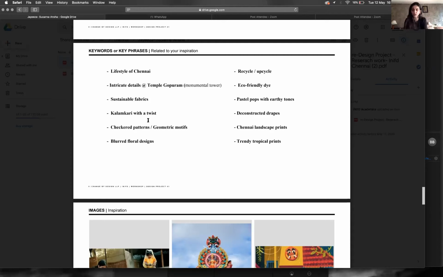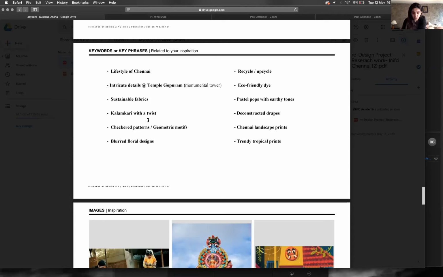If you want to do it for the sake of doing it, that's okay. But in your inspiration, that's not the most obvious translation. Then the other thing is eco-friendly dye, that's okay. It comes from kalamkari, it's not a problem. But when you're talking about blurred flower designs, I still don't know where blurred flower designs have come from.